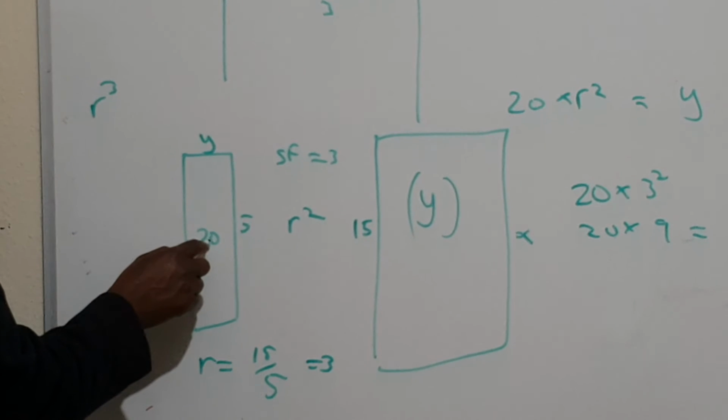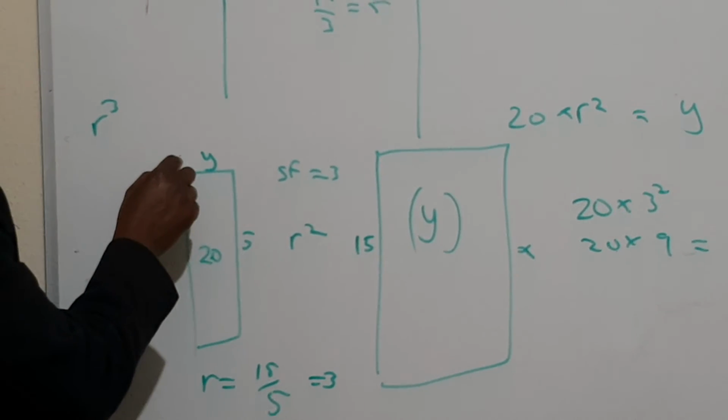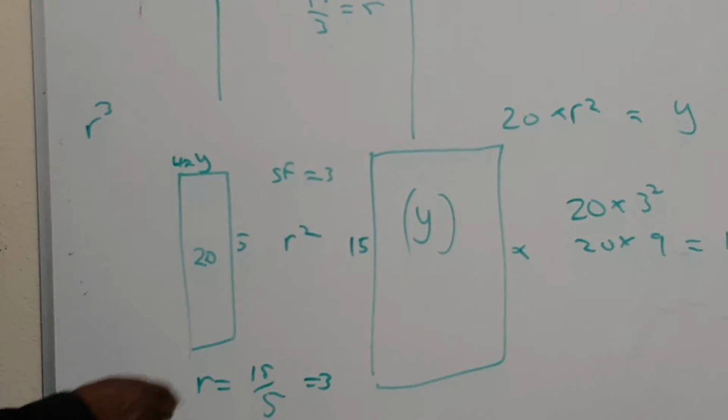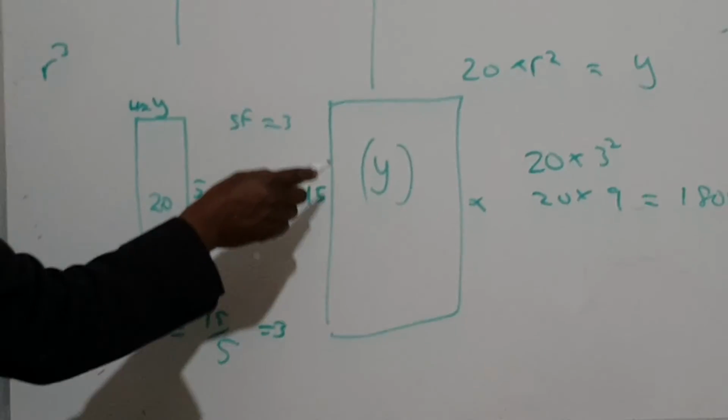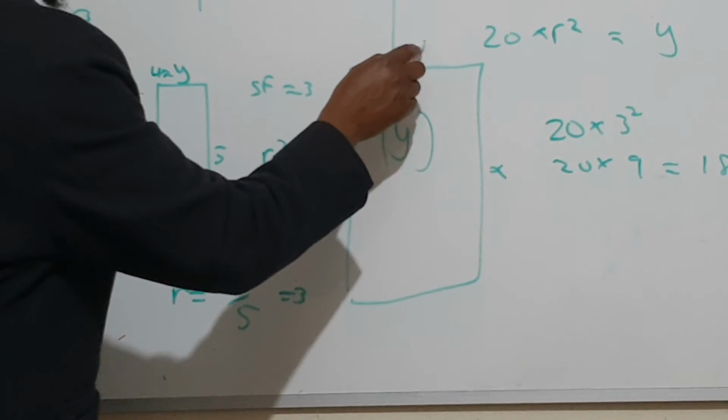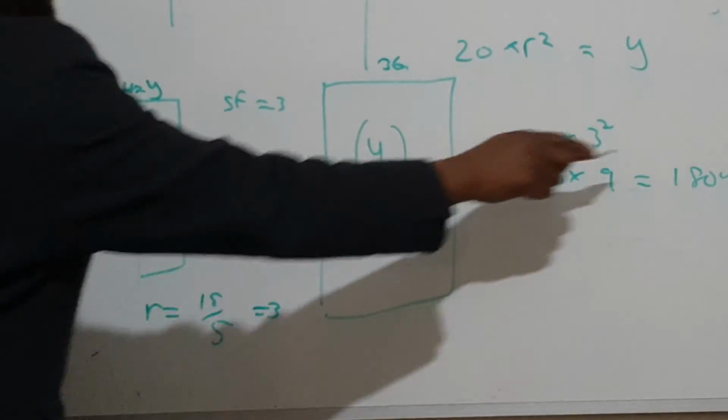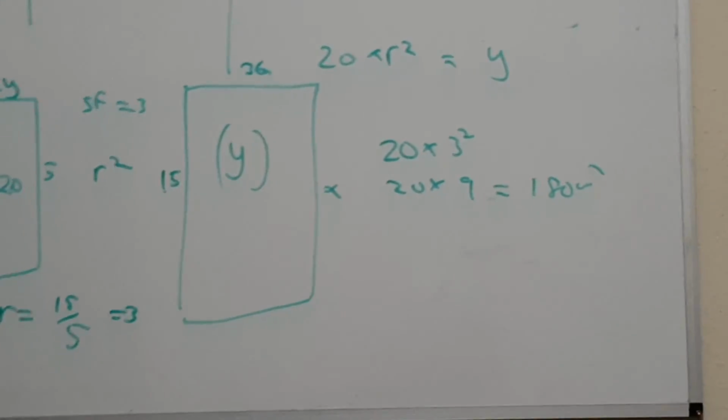What will be y? 5 divided by 20 is 4. So 4 times scale factor squared. Scale factor squared is 9. 4 times 9 will be 36. 36 multiplied by 5 will give you 180. That's another way of doing it.